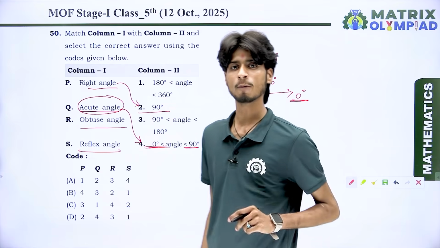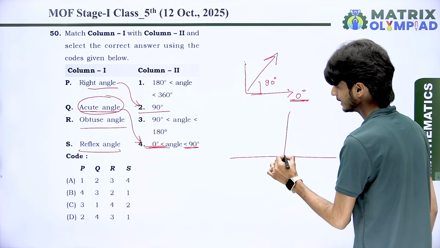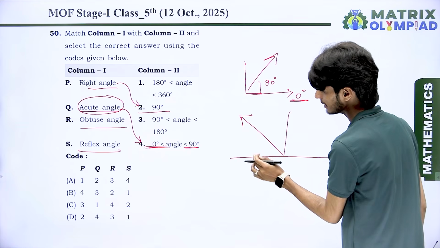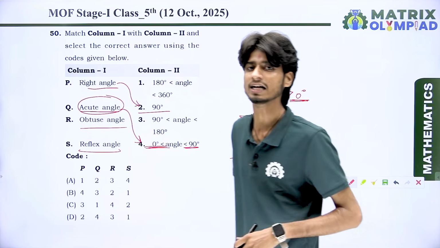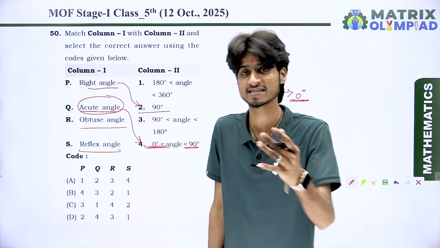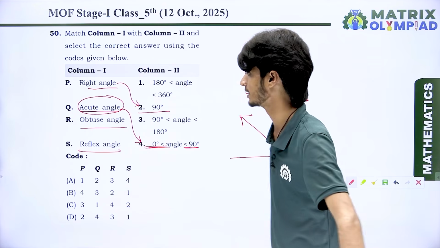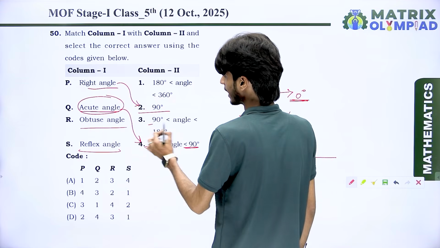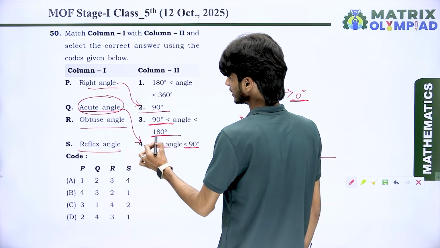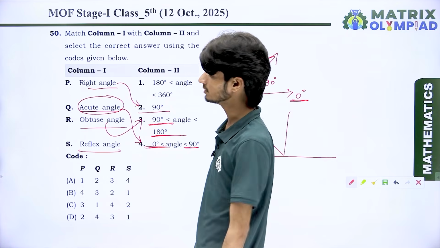Obtuse angle means if an angle is greater than 90 degree and less than 180 degree, then we say the angle is known as an obtuse angle, because the measurement of an obtuse angle lies between 90 degree and 180 degree. So the correct option is point 3.